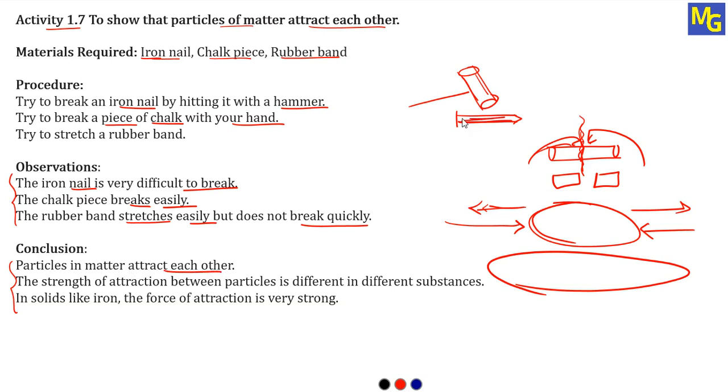So you can see here the iron nail. We cannot break the iron nail. Why can we not break the iron nail? Because whatever particles are present in this iron nail, all are holding each other. There is an attraction. If this is one particle, and this is another particle, they have attraction between each other. This particle is not leaving the other particle, and this particle is not leaving the first particle. So they both stick to each other. They are holding with a strong force. That is the first point. Second, the strength of attraction between particles is different in different substances. Yes, chalk also has attraction. Chalk particles also have attraction.